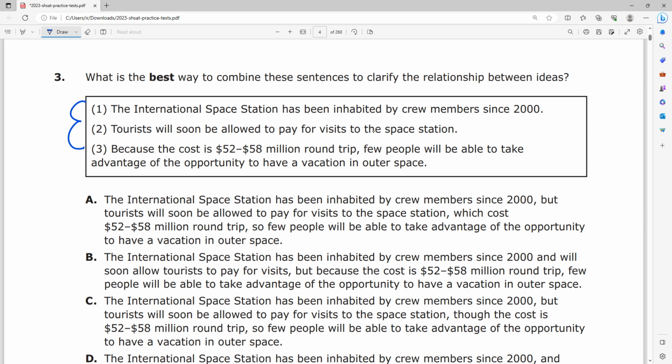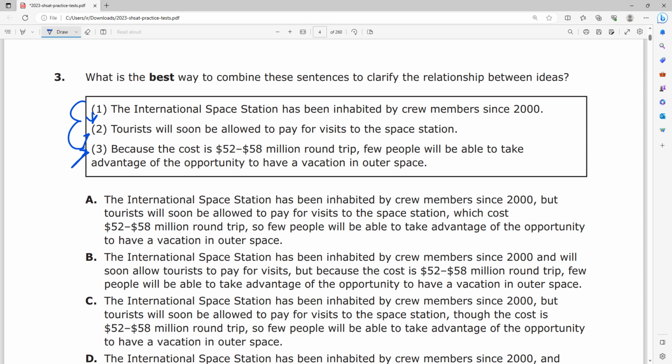So it seems like 1 and 2 just go hand in hand, right? The space station has been inhabited since this long, right? And tourists will soon be able to pay for the space station, right? But sentence 3 adds a contradiction to sentence number 2, right? Sentence 3 adds a limitation to sentence number 2. Sentence 3 is pretty much being like, hey, I know we just said that tourists will be allowed, but that doesn't mean that a lot of tourists will be allowed. That just means that a select few tourists will be around because it costs so much money, right?